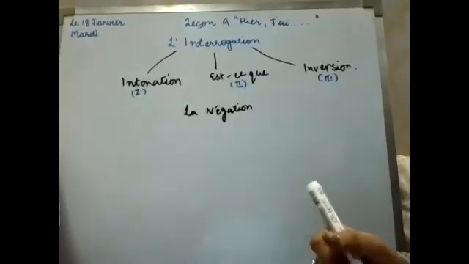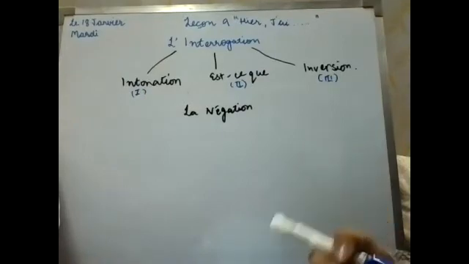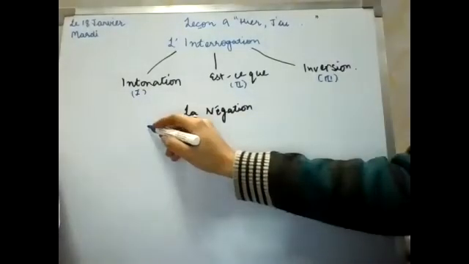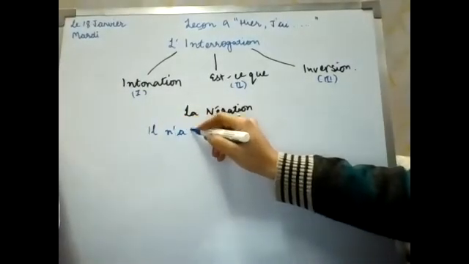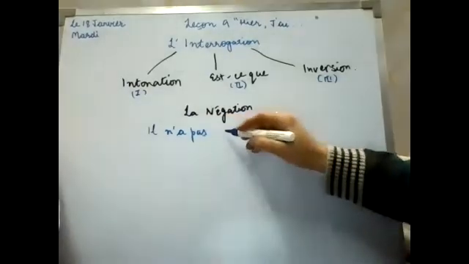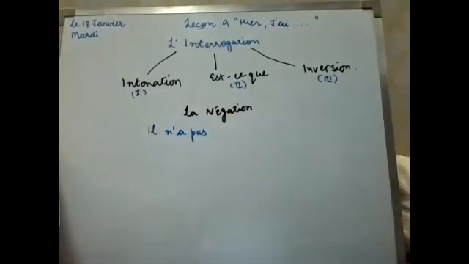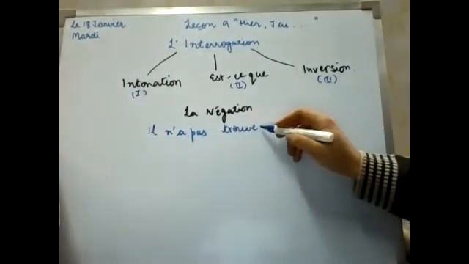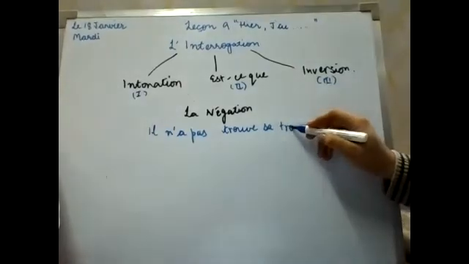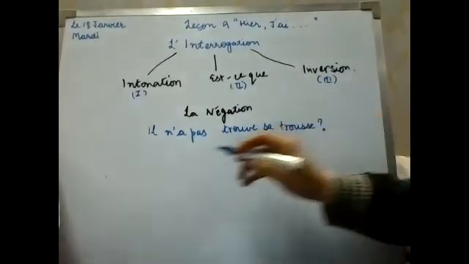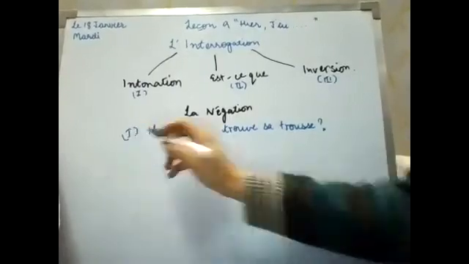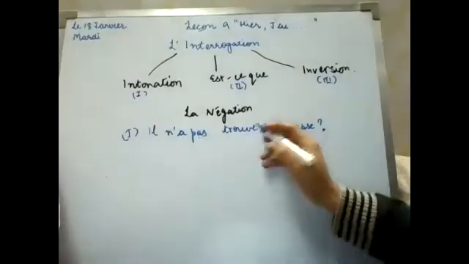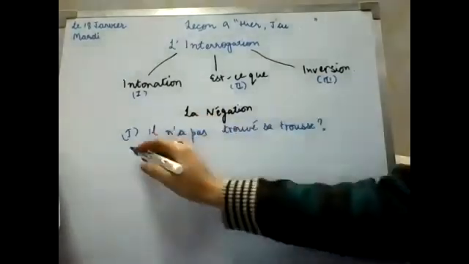Now this was your interrogation. Now if I talk about negation, how are you going to do negation in all these three forms? Suppose my sentence is il n'a pas trouvé sa trousse. For my first form, I only add a question mark. Ne is before the auxiliary verb and pas is after the auxiliary verb: Il n'a pas trouvé sa trousse?